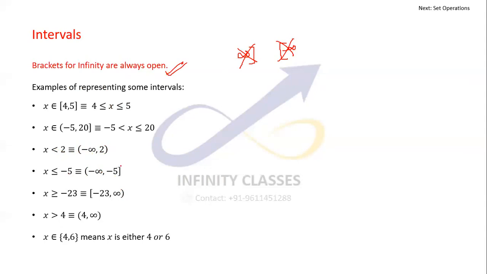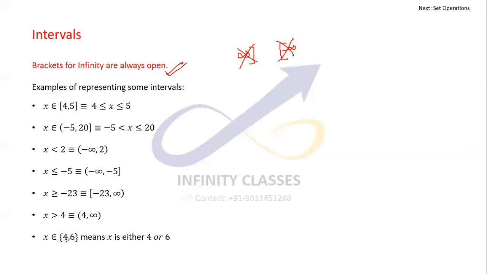Here minus 5 is included, so I've kept a closed or square bracket, but infinity is obviously an open bracket. Minus 23 is included, so I have included this, and it's going till infinity, but infinity cannot be included, so I have kept it open. x greater than 4, with 4 not included, is 4 to infinity.